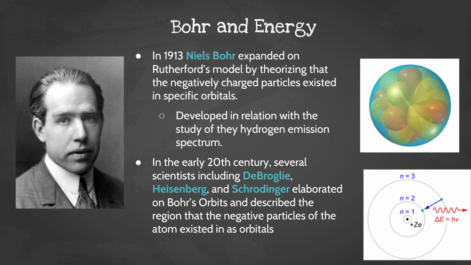In the early 20th century, several scientists, including de Broglie, Heisenberg, and Schrödinger, elaborated on Bohr's orbits and described the regions where the negative particles of the atom exist as orbitals. So there are different orbitals that the electrons sit in around the nucleus.